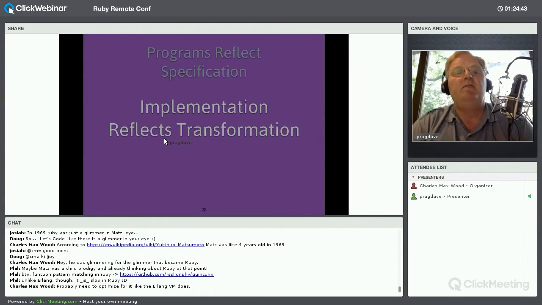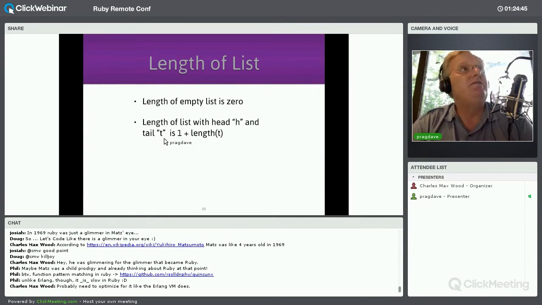Another example, the length of a list. The length of an empty list is 0. This is just kind of like part of the specification. The length of a list with a head and a tail is, well, 1 for the head, and then whatever the length of the tail is. So it's 1 plus the length of the tail.